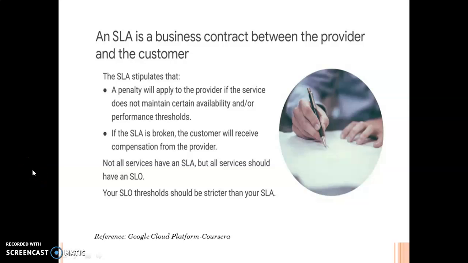After seeing the writing of SLO and SLI, let us see the SLA. So as you all know, an SLA is a business contract between the provider and the customer. The SLA stipulates that a penalty will apply to the provider if the service does not maintain certain availability and/or performance thresholds. Okay, so that is what the SLA gives you, the commitment of providers towards the customer's requirement. If the SLA is broken, the customer will receive compensation from the provider.